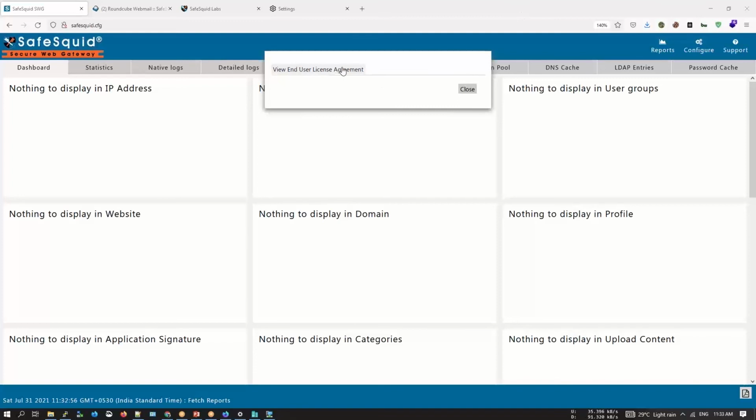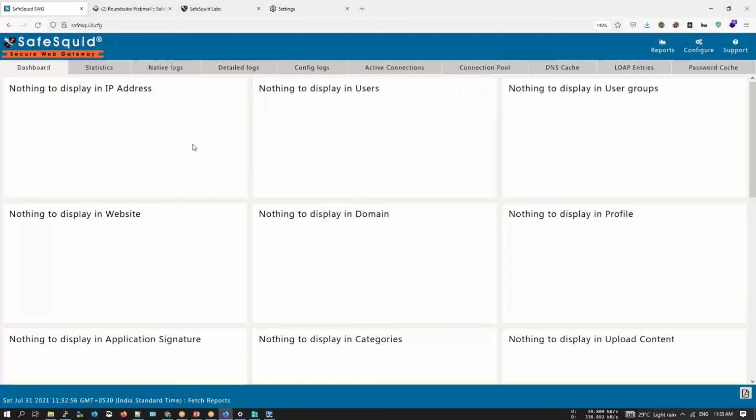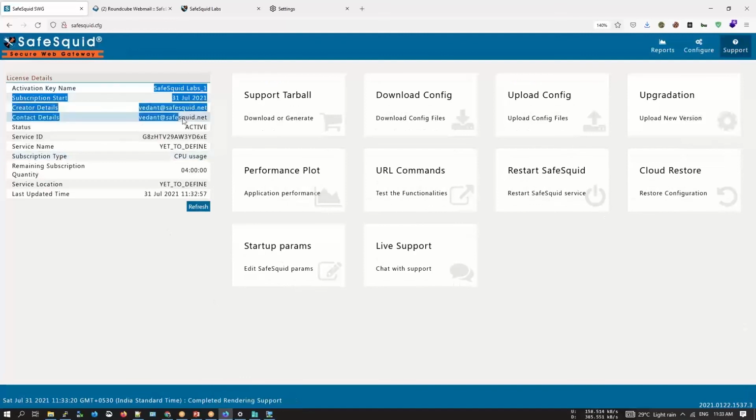Now this can happen due to the cache, so for that I'll be using Control F5. That has completely removed the pop-up which was showing since it was not activated. Now you could check whether your product or instance is activated or not. On the right side, you will go to the support tab, and over here it will give you information about who is the creator, which email ID you used, whether your instance is activated or not, and a few other details. This validates that your instance is activated.